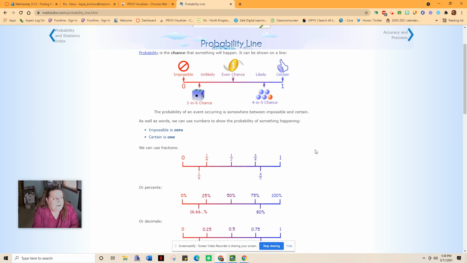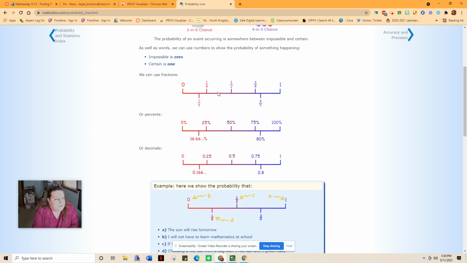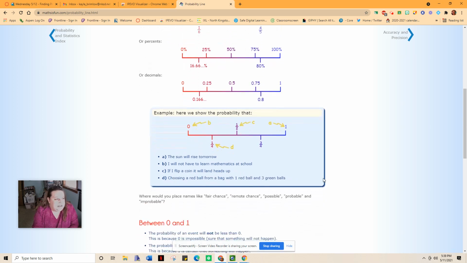So kind of doing a little review with that as well, and looking at it like a number line. So they have fractions, they have the percent form and decimal form. So here's an example showing something that's not going to happen and something that will. So the sun will rise tomorrow. That's going to happen, okay? So 100% chance that's going to happen.